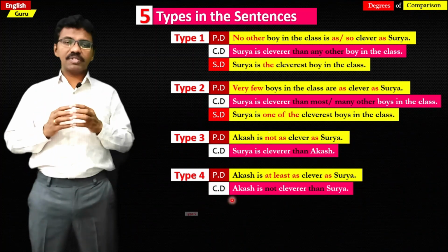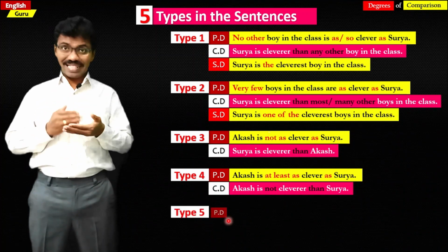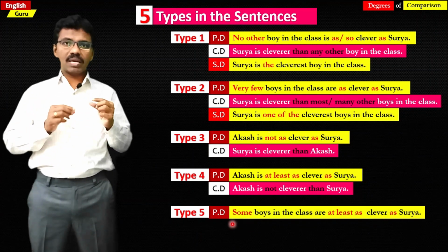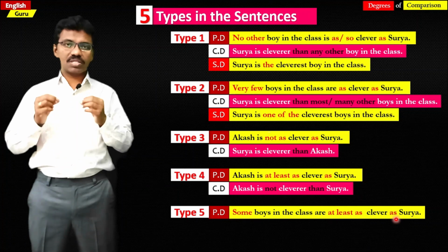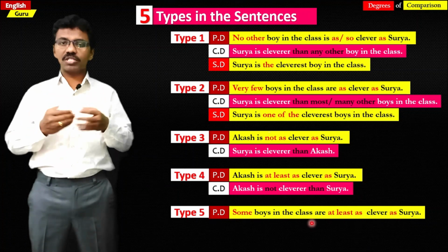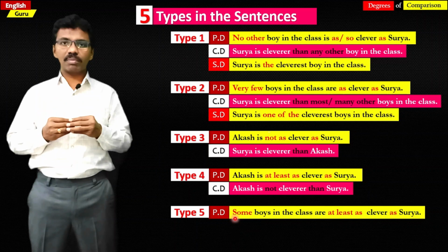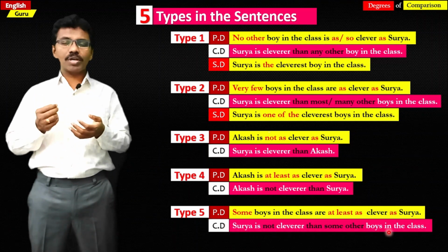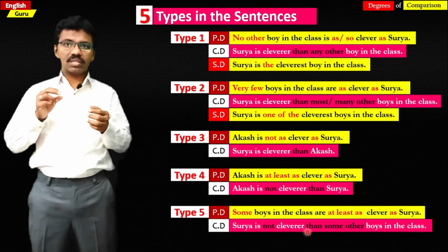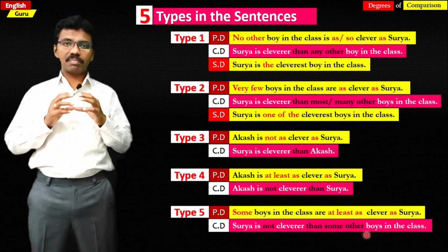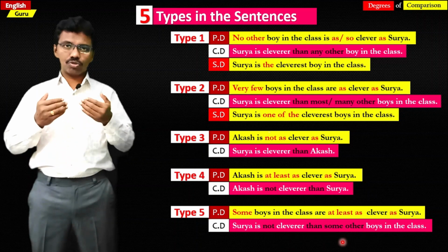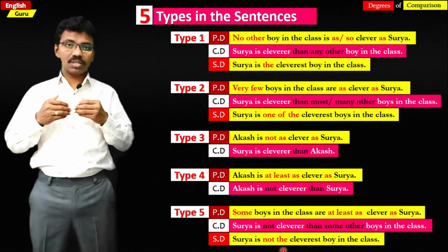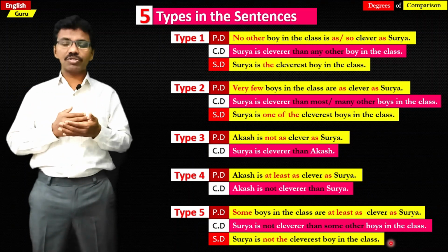Let us take the fifth type of sentence. Some boys in the class are at least as clever as Surya. So some, at least, as. So this is type 5, and this is in positive degree, and let us change it into comparative degree. Surya is not cleverer than some other boys in the class. Not than some other. This is in comparative degree. Let us change it into superlative degree. Surya is not the cleverest boy in the class. Not the. So this is how we change this sentence into superlative degree.